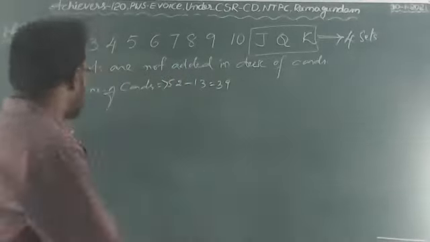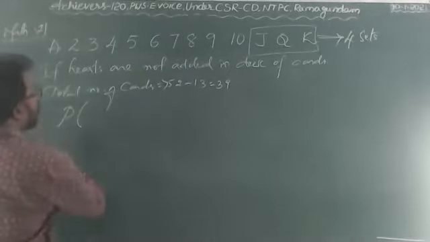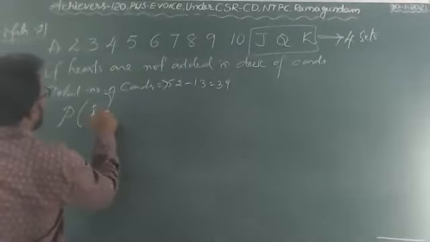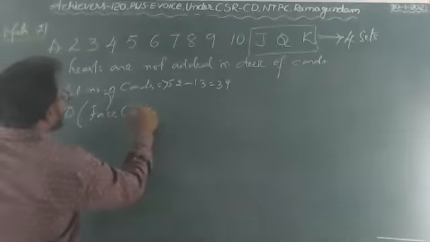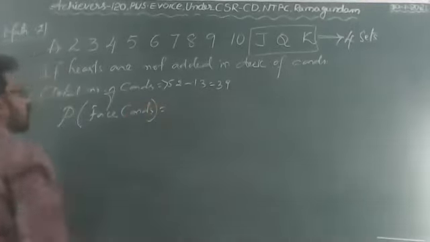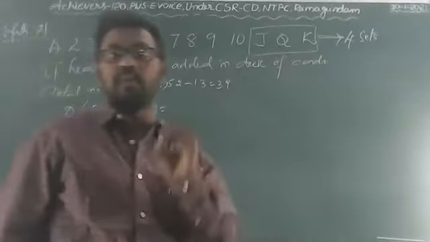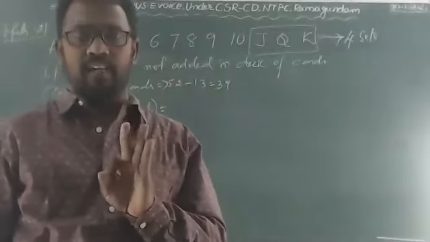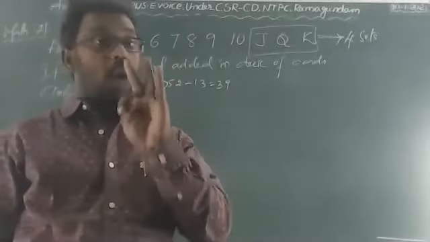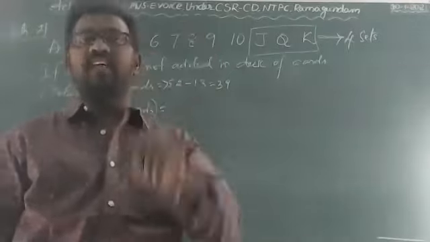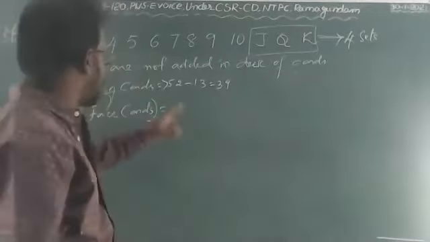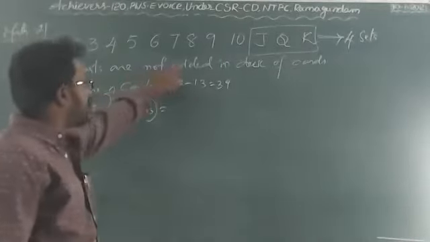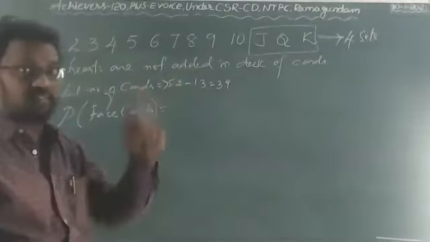Now the question is, what is the probability of getting the face cards? Probability of face cards. In each set, how many face cards will be there? Jack, Queen, and King. In each set, 3. How many sets are there now? 3 sets are there, because 1 set is deleted, the hearts are not there.